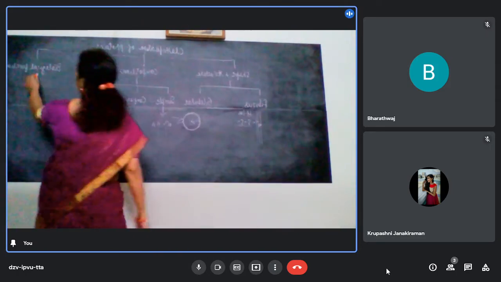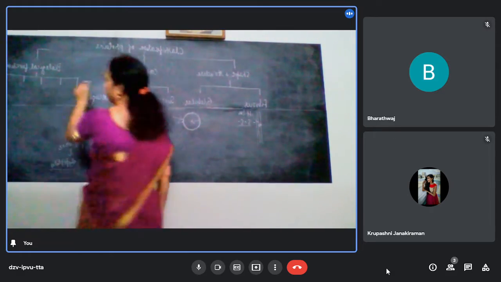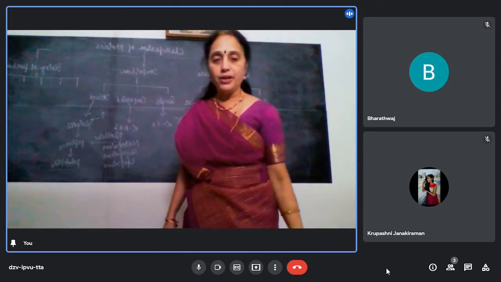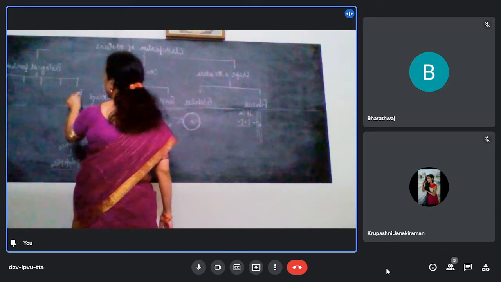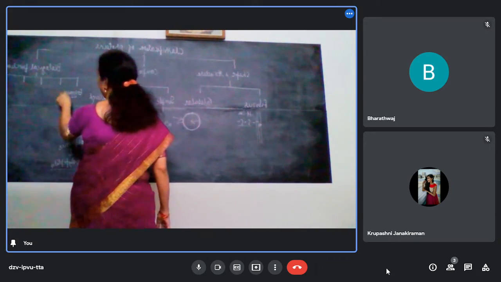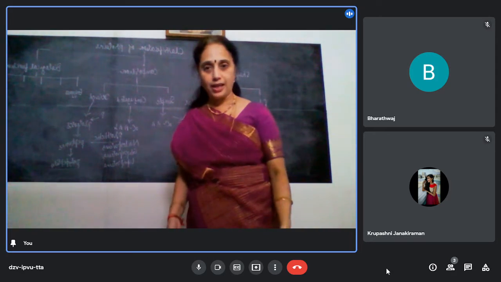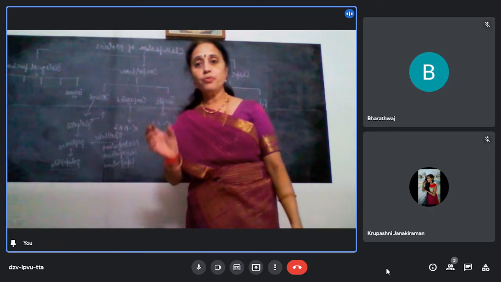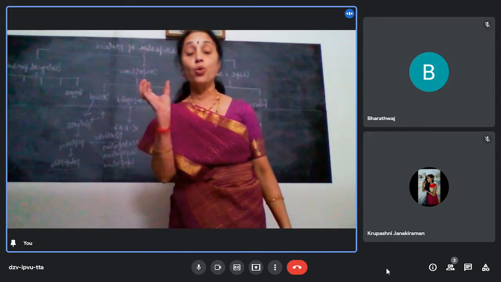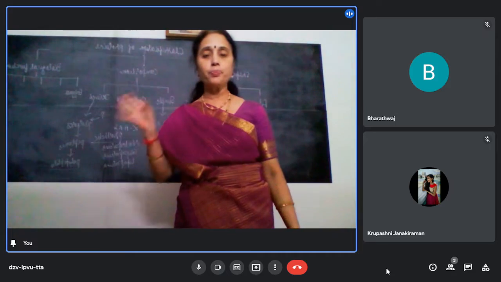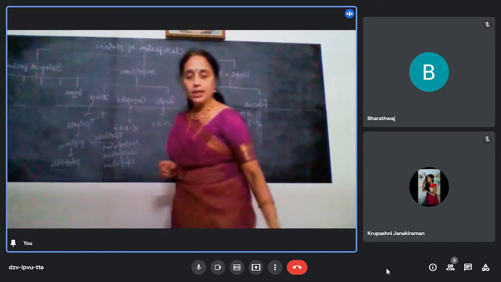Now, based on biological function, proteins are classified into 5 types. What are they? First is enzymes. Enzymes catalyze the biological reactions. Enzymes will always have a protein amino acid unit and a non-protein part, the prosthetic group, which is called the coenzyme. Enzymes catalyze the biological reactions.